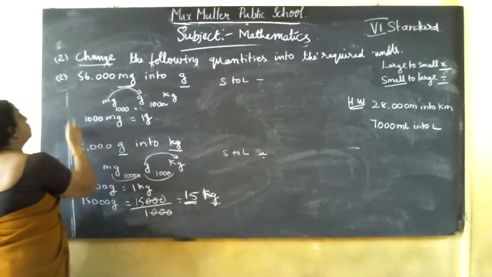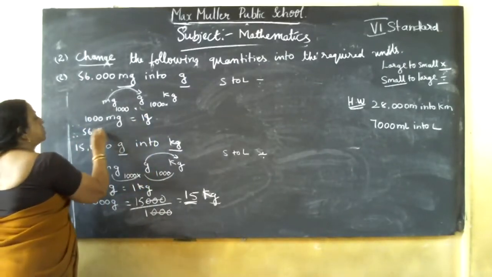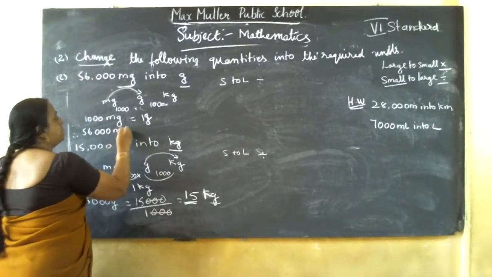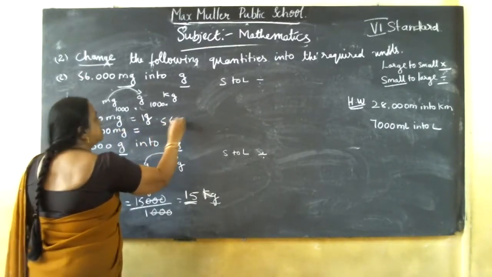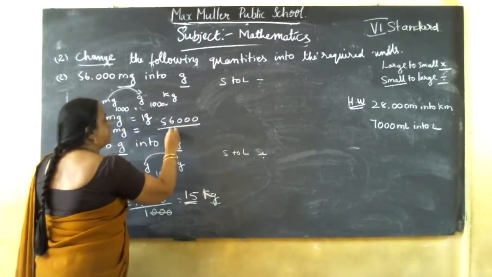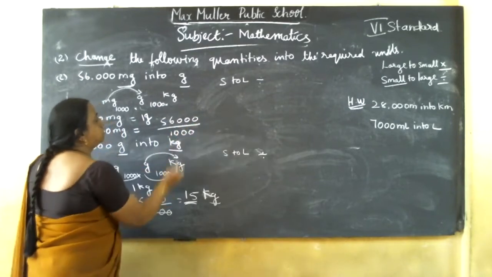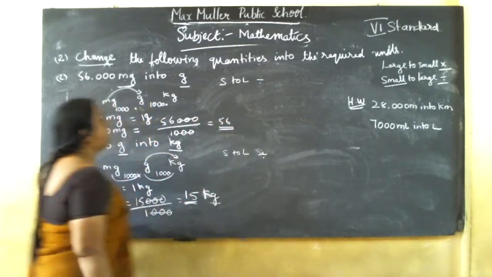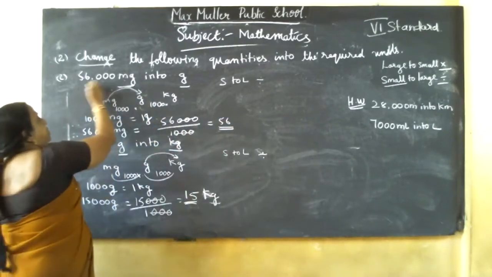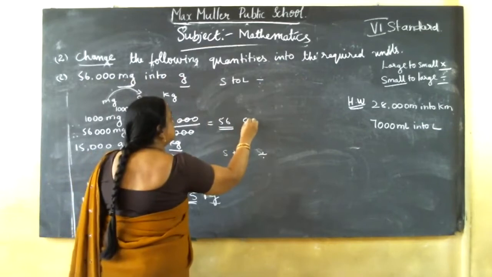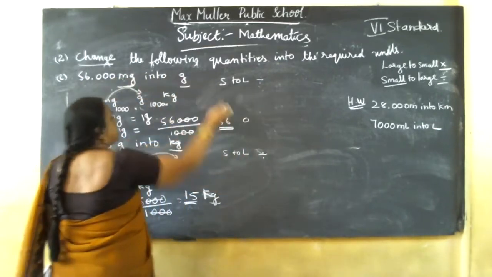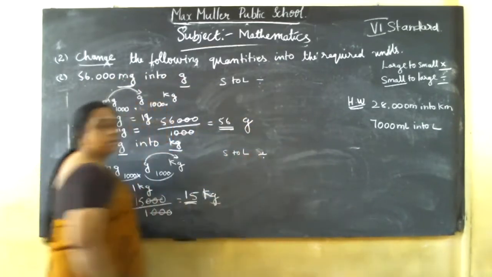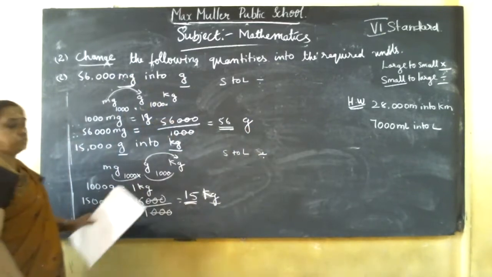So therefore, 56,000 milligram equal to 56,000 divided by 1000. Now three zeros cancel. 56 is the answer. So 56,000 mg equal to 56 grams. Clear how to solve? Now statement sums.